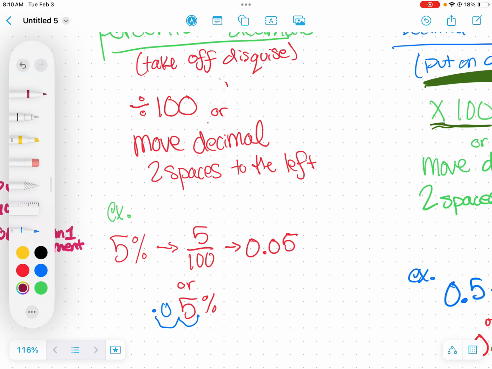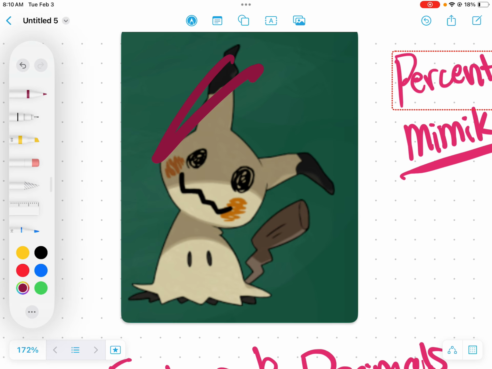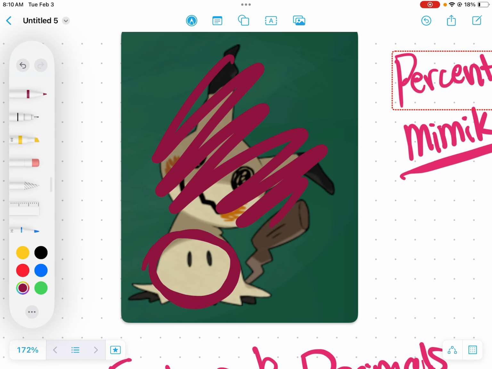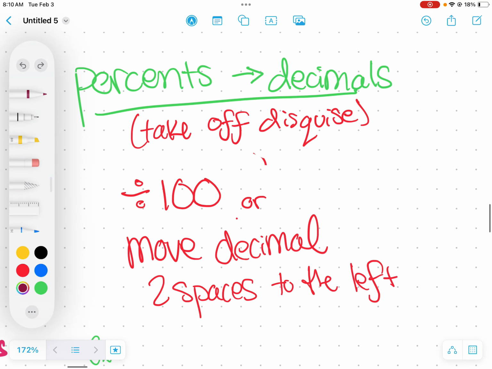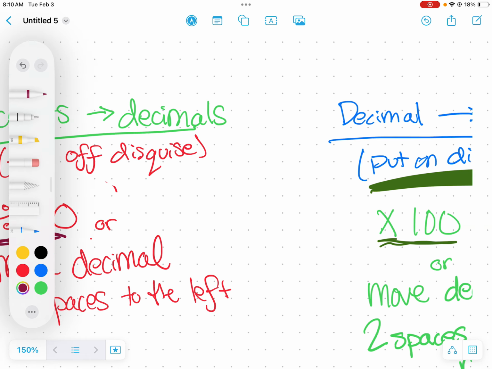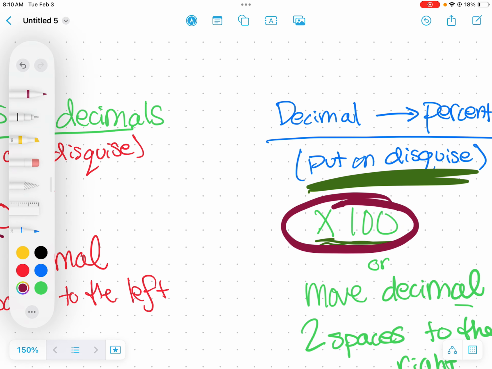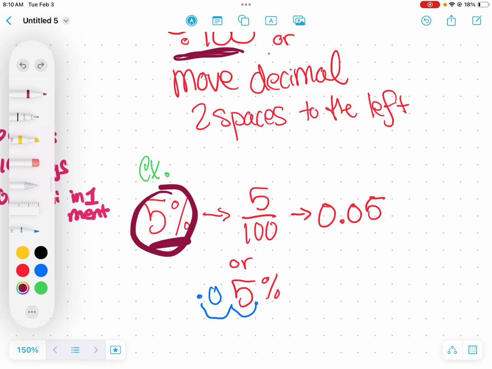Now, what if you have a percent, but you want to take its disguise off? You have this cute little Mimikyu, but you want to take off the costume so you can see the cute little guy underneath. I want to see who he actually is. You're going to do the opposite, which is dividing by 100. Putting on the costume is multiplying by 100, and taking off the disguise is doing the opposite, dividing by 100. So if you see a percent and you want to see what it is as a decimal or a fraction, all you need to do is divide by 100.